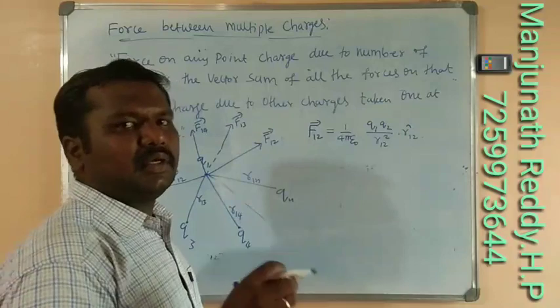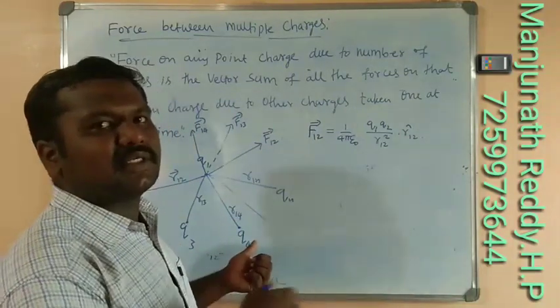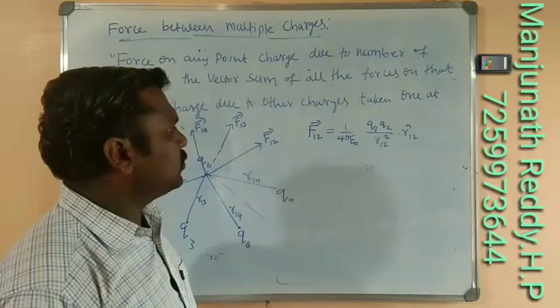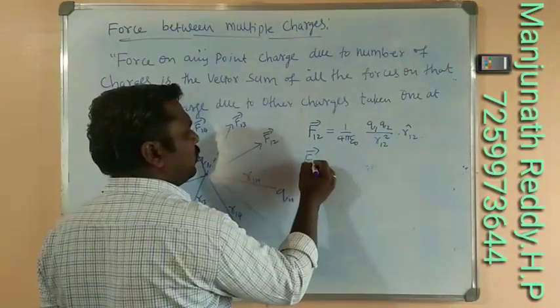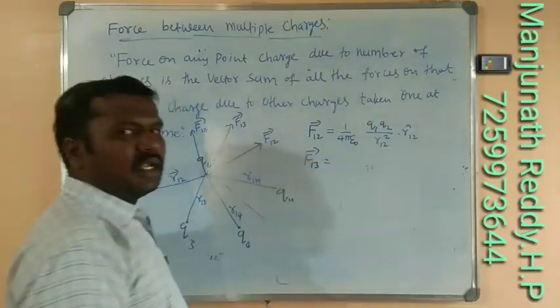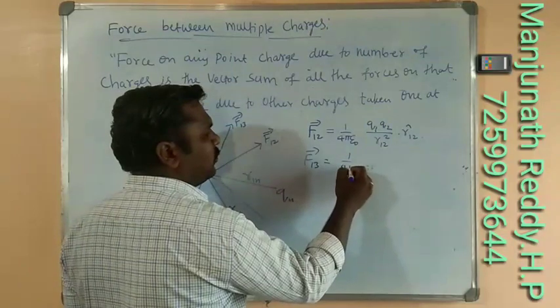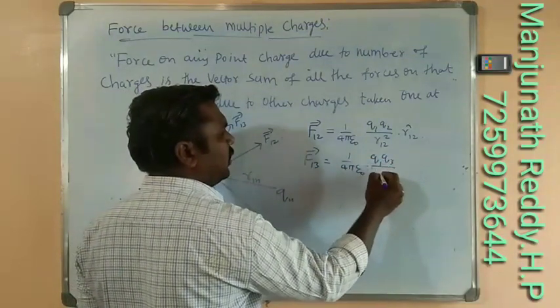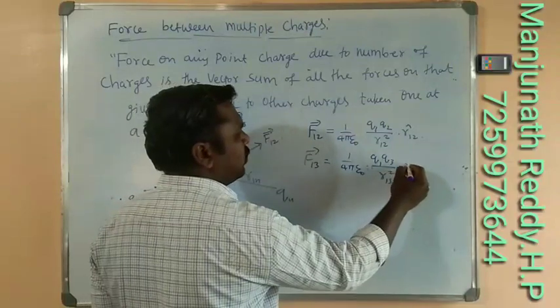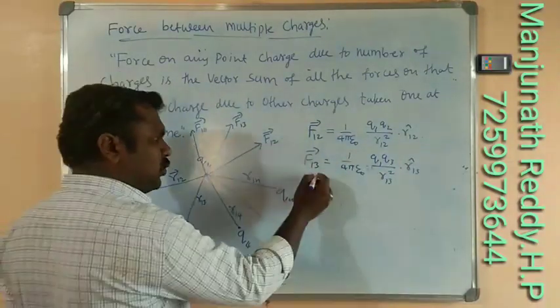Of all the forces acting on the first charge because of the other charges present in the system. So F12 comes. Similarly, the force of interaction between the first and third charge, that is F13. What we can write for F13? That is 1 by 4 pi epsilon naught Q1 Q3 divided by R13 square into R13 cap, and so on.